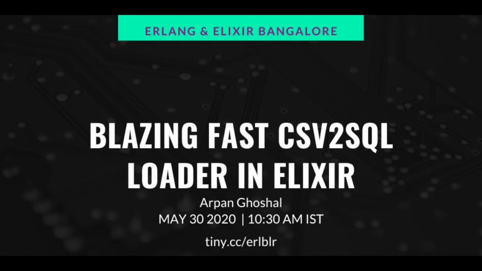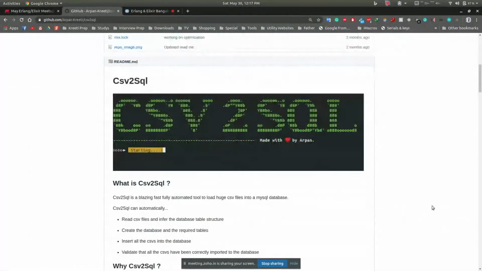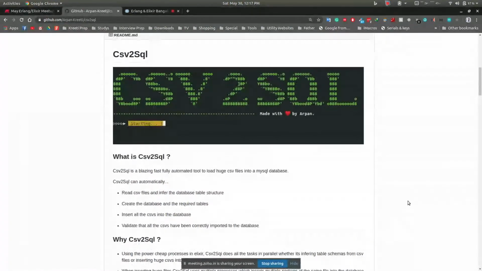So I started out with this project. My work involved loading a lot of CSV files into a database, basically a MySQL database. I was given say 200, 300 CSVs, and I had to load them to the database.